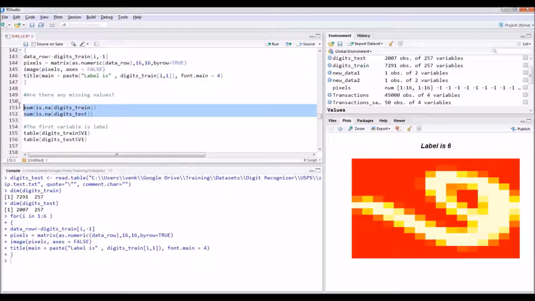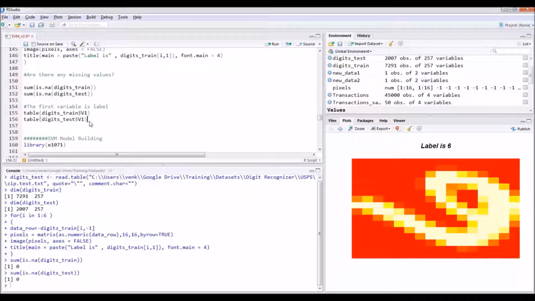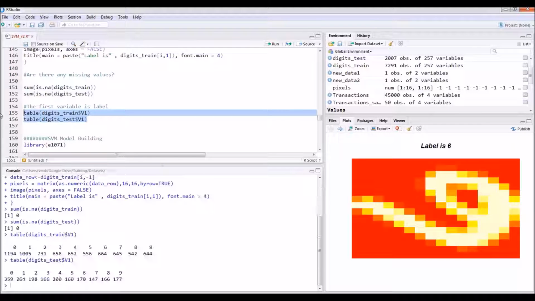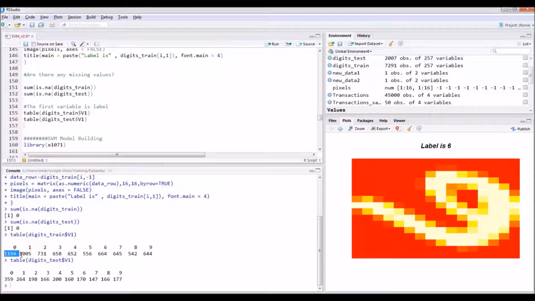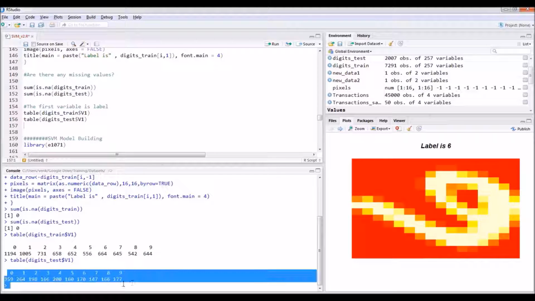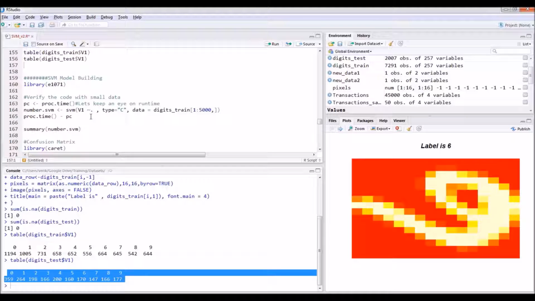Let us see if there are any missing values in this data set. There are no missing values at all. Now let us see how many numbers there are in the training data. 0 is coming around 1000 times, 9 has come around 644 times, and then in the test data this is the frequency of each of the labels.